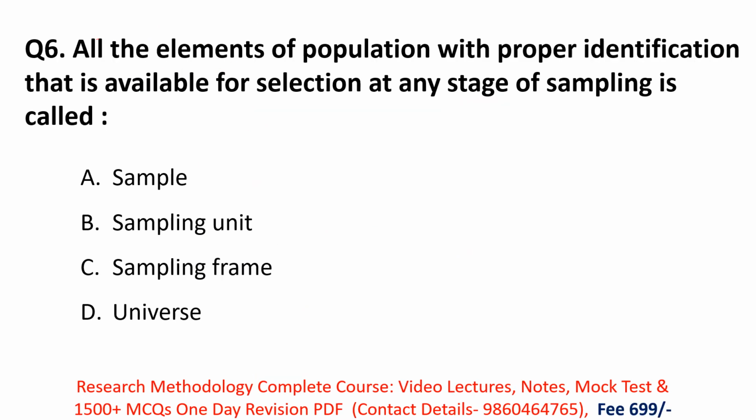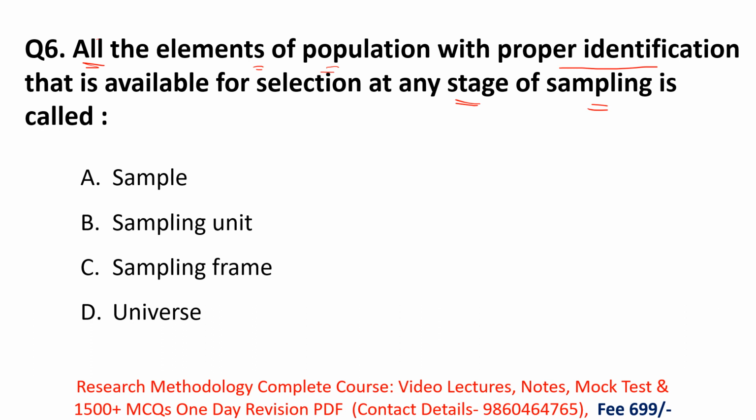Next, all the elements of the population with proper identification that are available for selection at any stage of sampling are called what? In this question they have given us the definition of one of the following options, and we have to select which option's definition this is. So here they are asking, all the elements of the population.